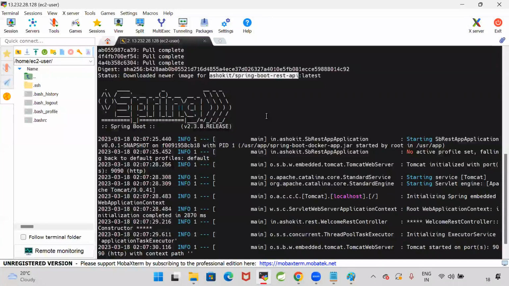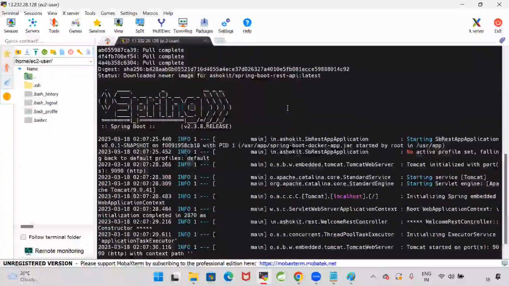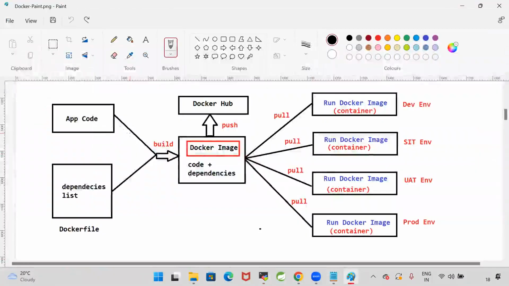Can we create the source code from this image in the backward direction? No, you can't do that. The image is already a package. From the source code, I converted it to bytecode and created a jar file. With that jar file, I created the Docker image by using the Docker file.